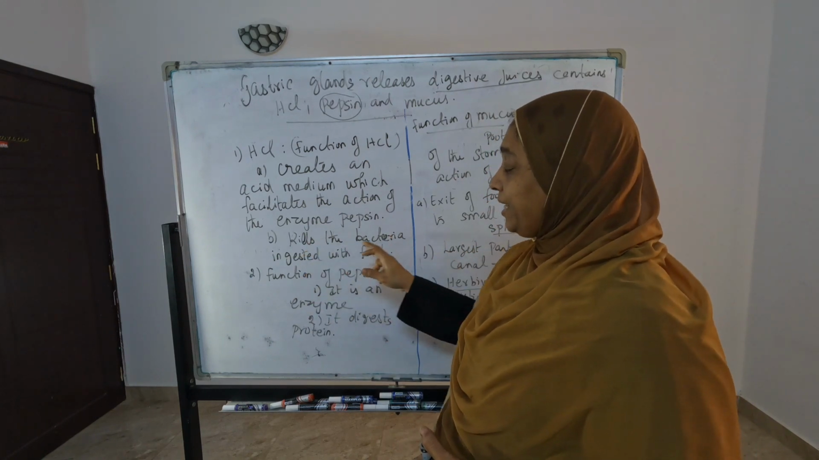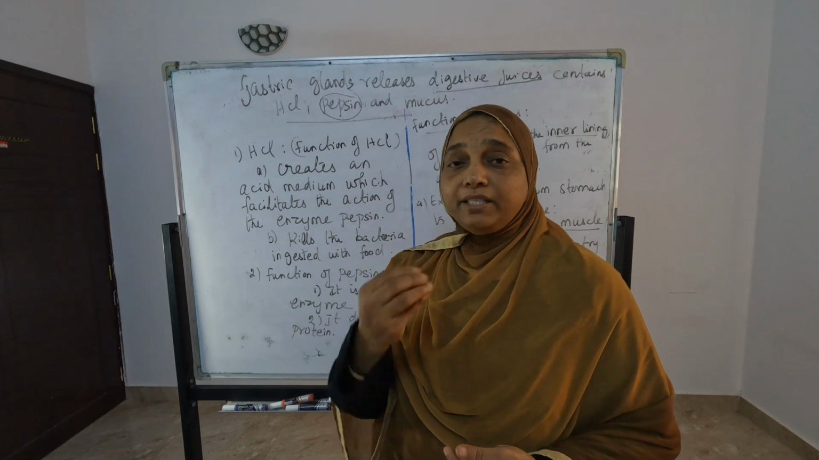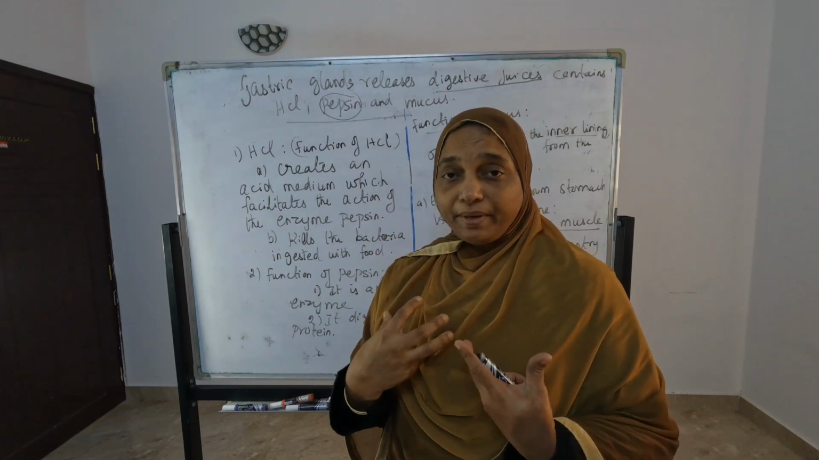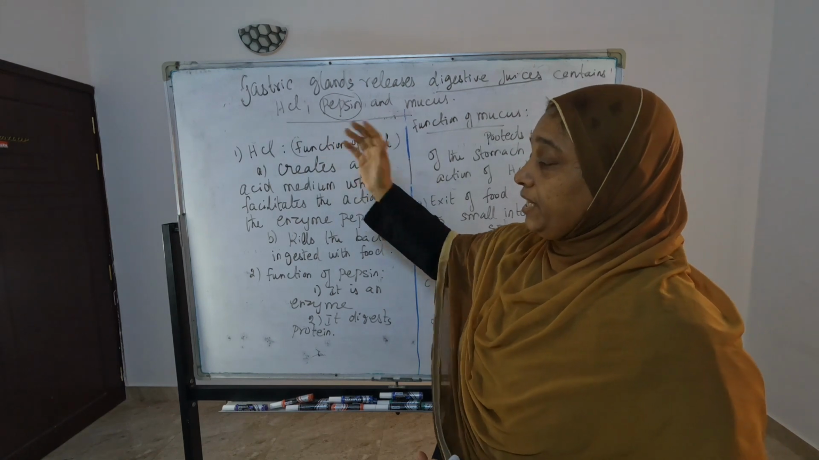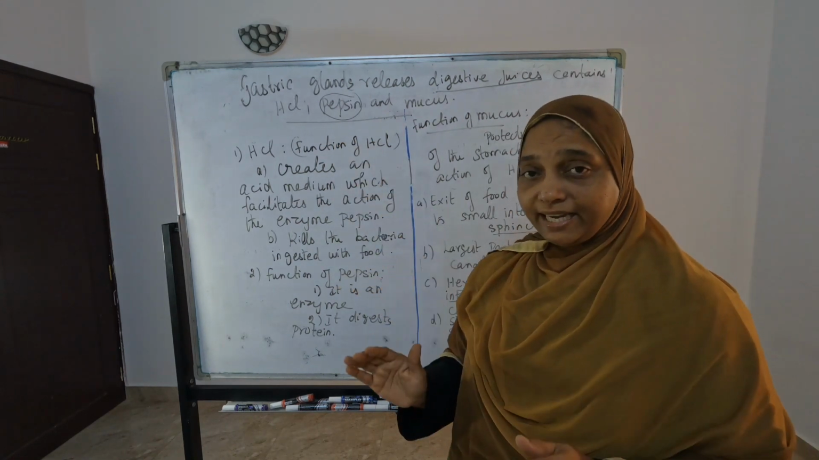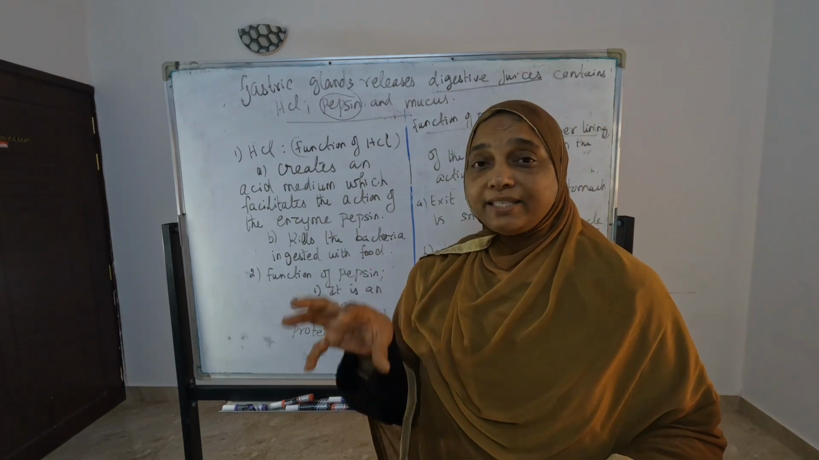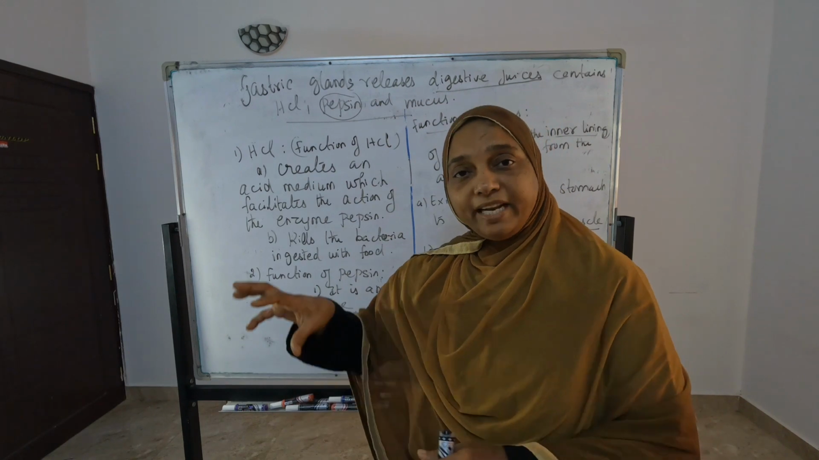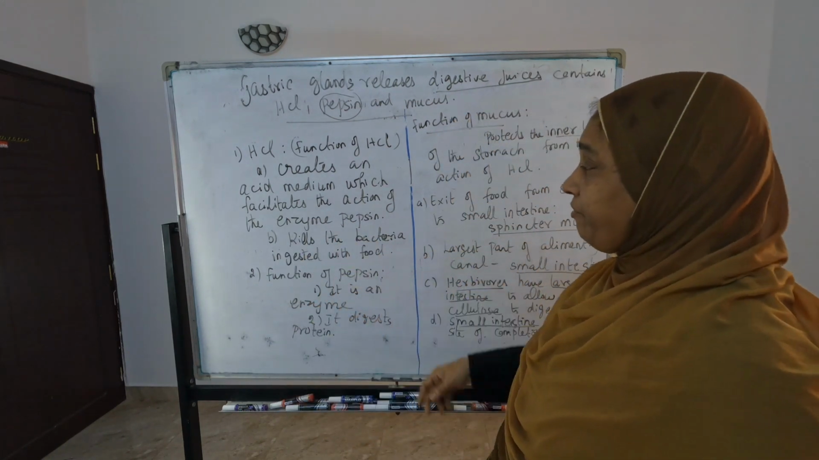Then, kills the bacteria ingested with the food. With the food we are eating, some bacteria also come, and they are killed by this. So these are the 2 points you have to give for the function of HCl. And for the function of pepsin, you write that it is an enzyme and it digests the protein. No need to write the name of the protein. Digests protein is enough. These 2 points are to be given for pepsin.